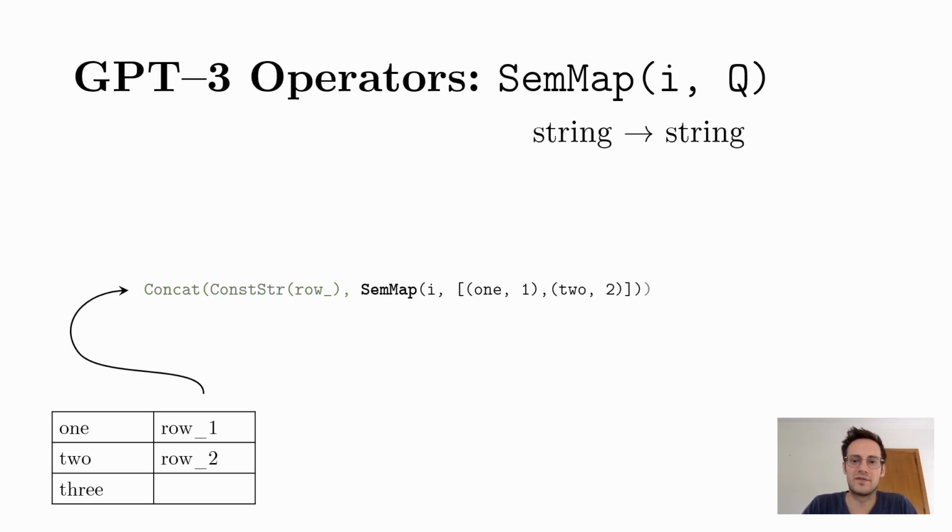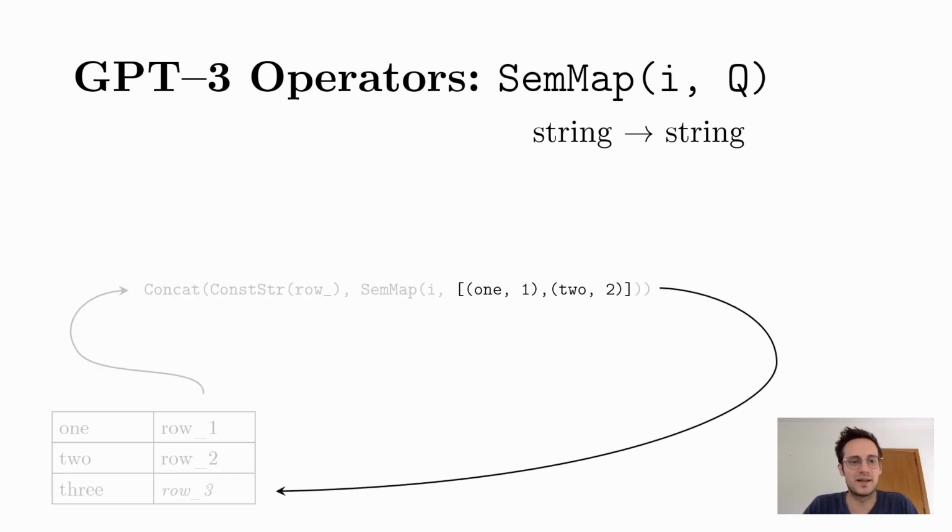In order to let Flashfield delegate tasks to GPT-3, we introduced semantic operators, which are essentially GPT-3-powered functions. The first one is a string-to-string function called semmap that looks up properties of the input string using the closed-book question-answering capabilities of GPT-3. The key information required by this semantic operator, the examples of the task to show to GPT-3, is encapsulated as an argument. This allows the synthesizer to effectively learn the operator on the fly using deductive backpropagation.